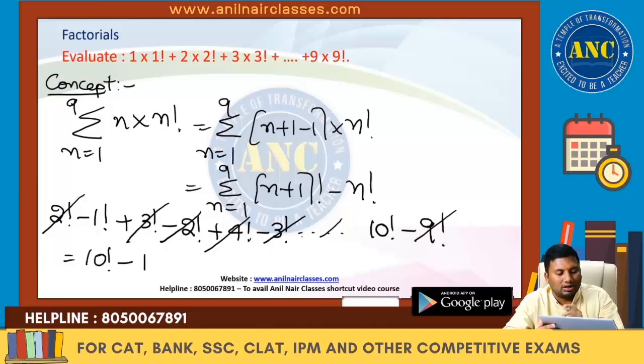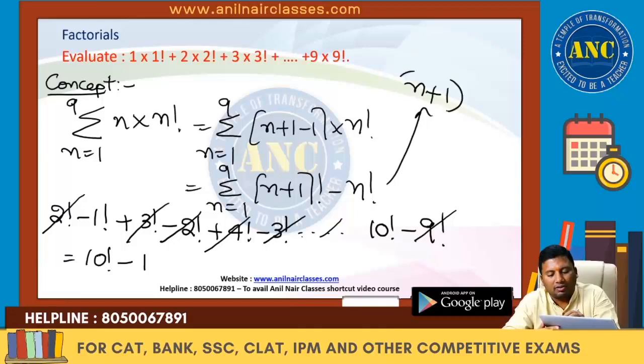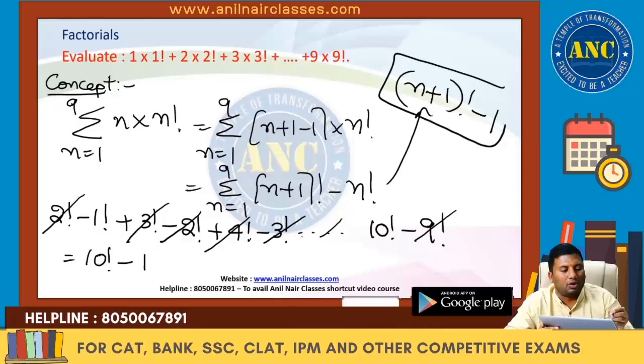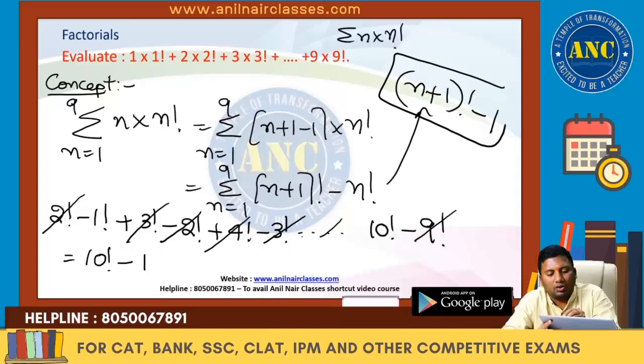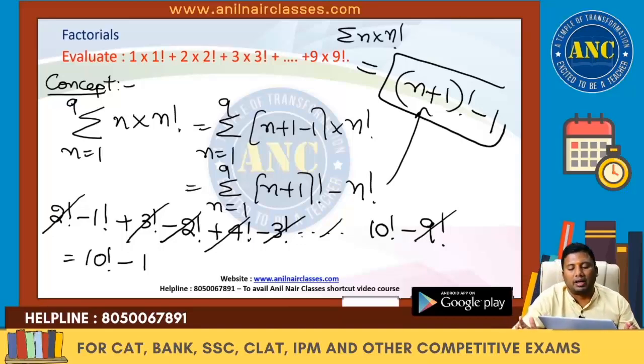So this is nothing but (n plus 1) factorial minus 1. Extremely important conclusion: summation of n into n factorial is nothing but (n plus 1) factorial minus 1. I hope it is clear.